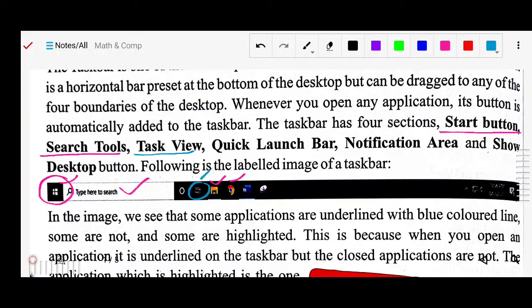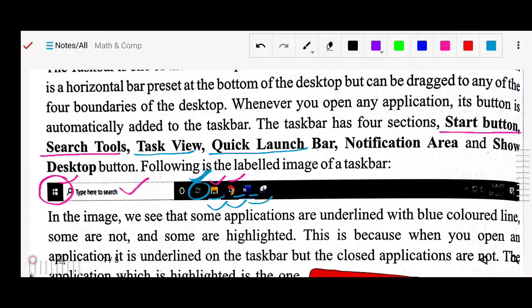So multiple desktops you can add from here, from the task view. Next we have the quick launch. These shortcuts are already there, means you can simply click on them. These applications are already pinned to the taskbar, means you are frequently using these applications, so that's why they are pinned there.